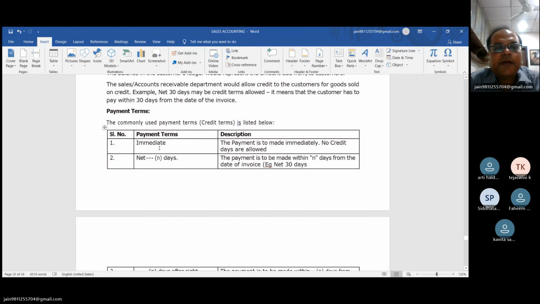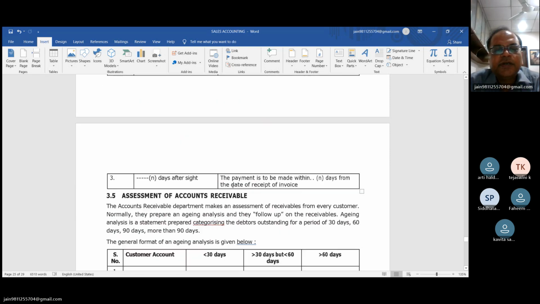Number first, immediate. The payment is to be made immediately. No credit days are allowed. But if you make the payment immediately, then we will allow more cash discount. Next, n days: the payment is to be made within n days from the date of invoice. Not n, I mean 7 days, 10 days, 15 days, 20 days; n is just an example.